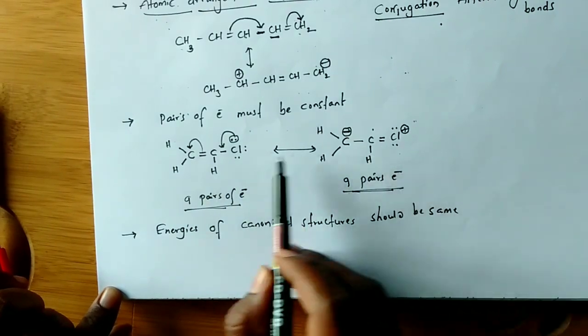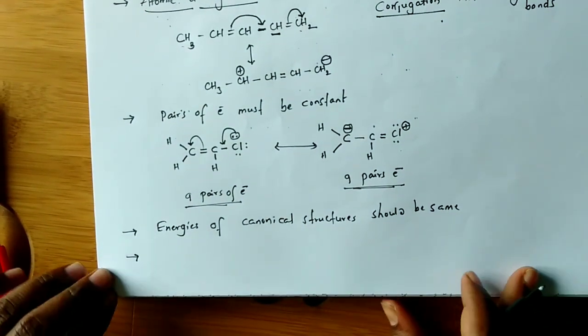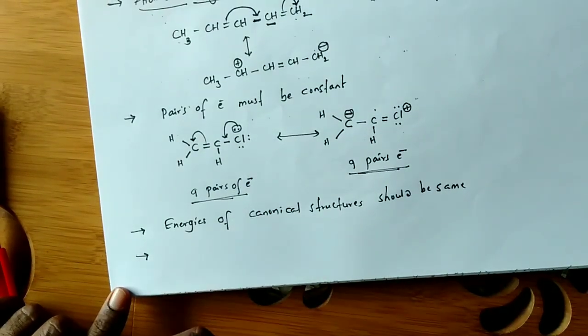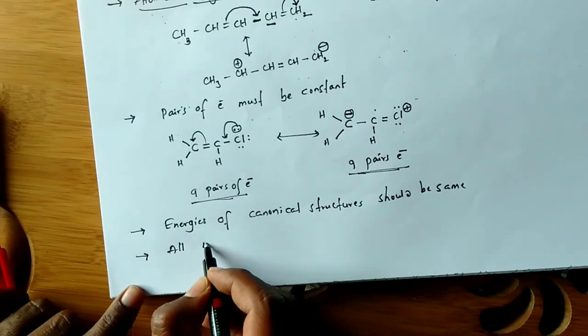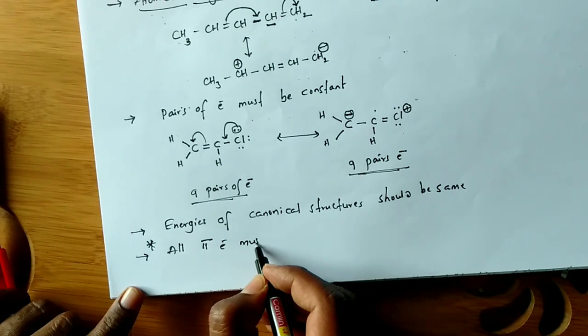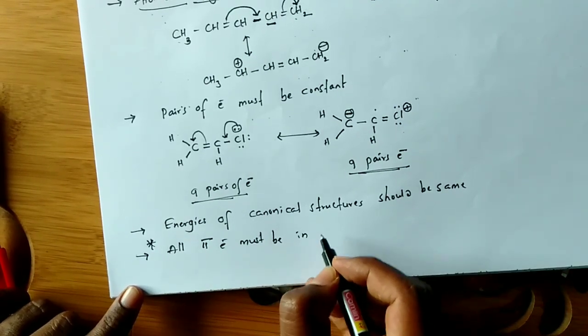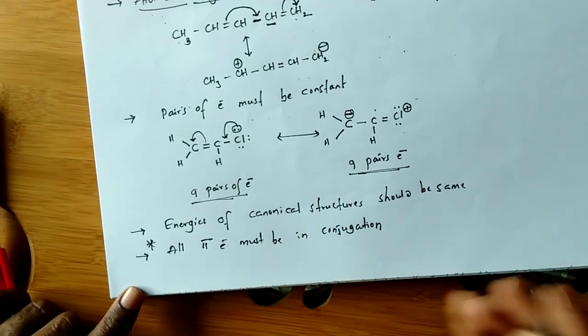The energy of this one and this one must be the same. And next one, very important one: all the pi electrons must be in conjugation. This is the very important one. All pi electrons must be in conjugation.